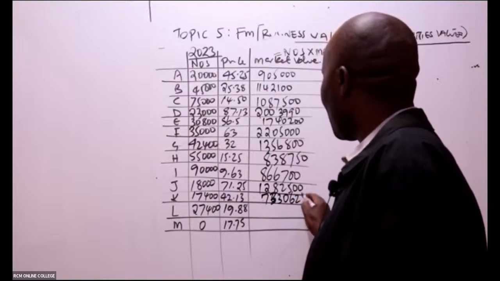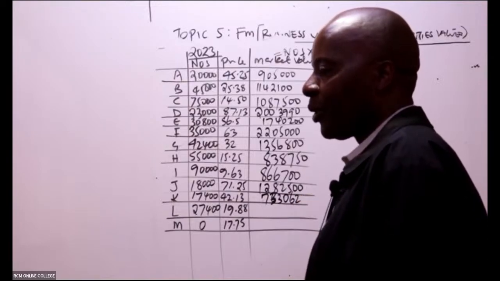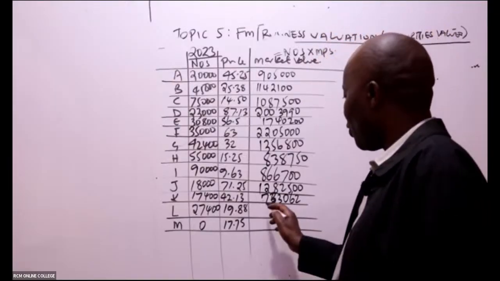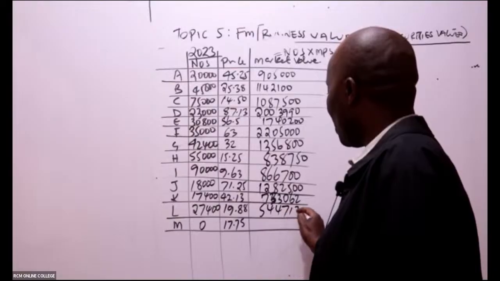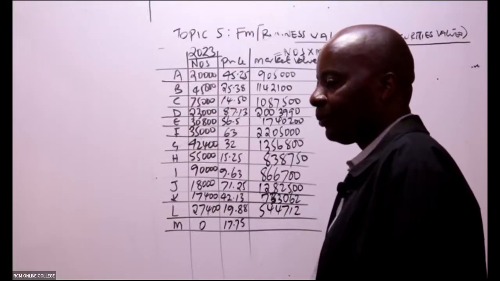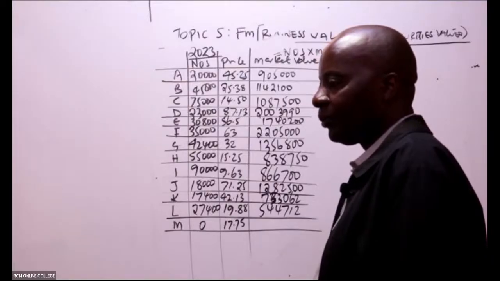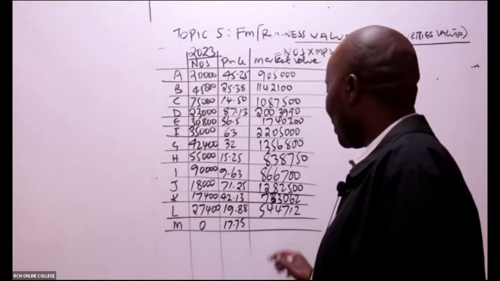Thank you so much. Sorry for this. I know it's very involving, but very easy. So 544,712. The last one is 0.